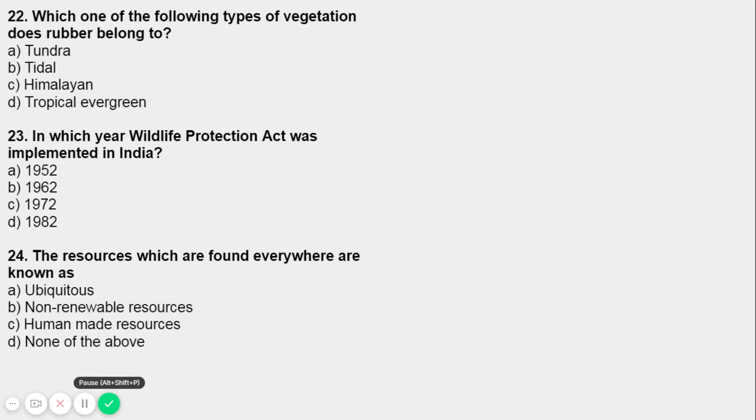Obviously, which are naturally produced, resources given to us by nature, right? So here are two kinds of natural resources. Ubiquitous resources, what is that? These are found everywhere where we live, like air, water, sunlight, etc. These are the ubiquitous resources.